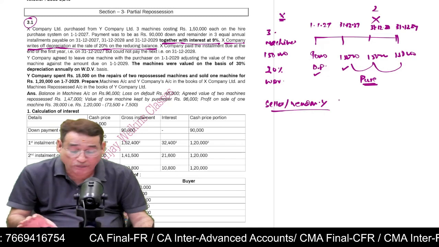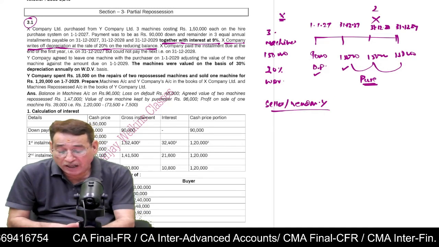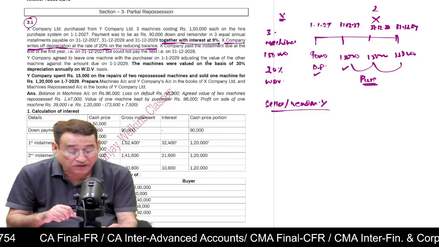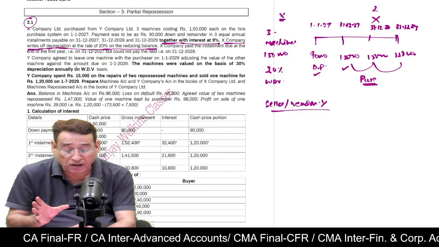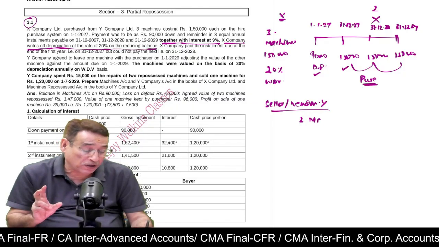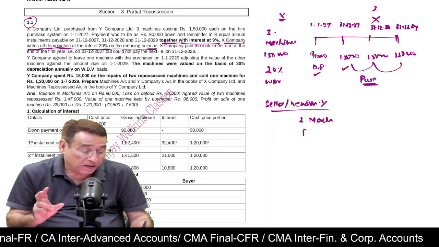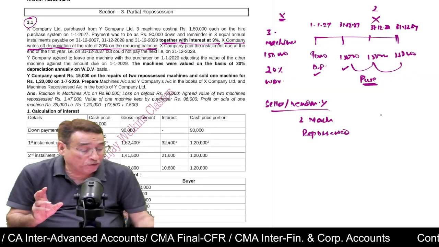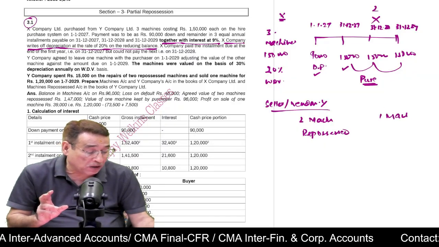He left 1 machine with you, while the company agreed to leave 1 machine with the purchaser, adjusting the value of the other machine. That means he has taken back 2 machines. 2 machines have been repossessed. Is it clear to you? 2 machines have been repossessed, and 1 machine is with the buyer.